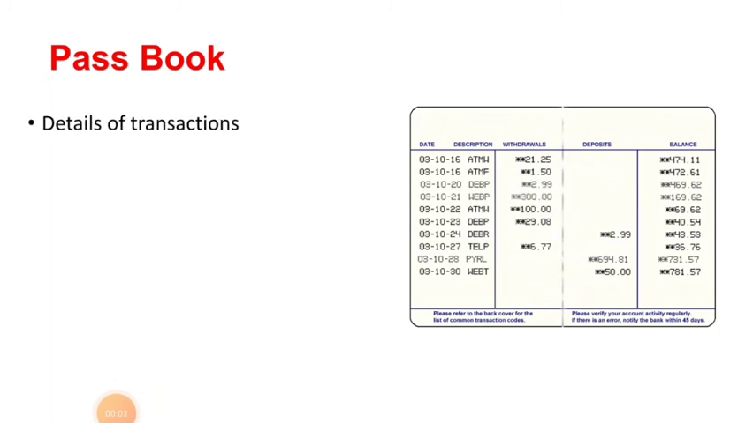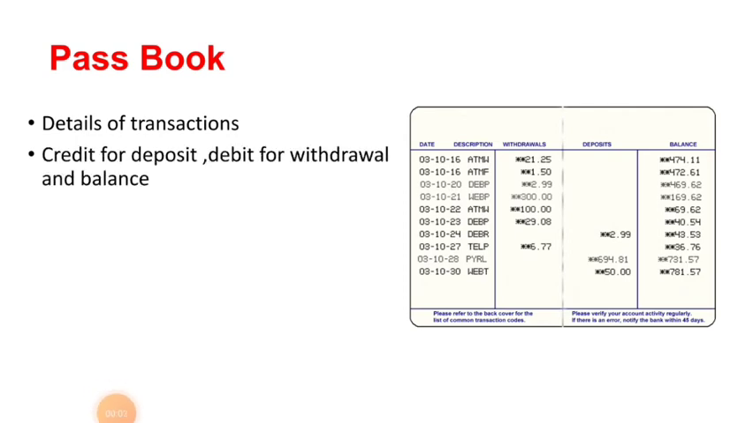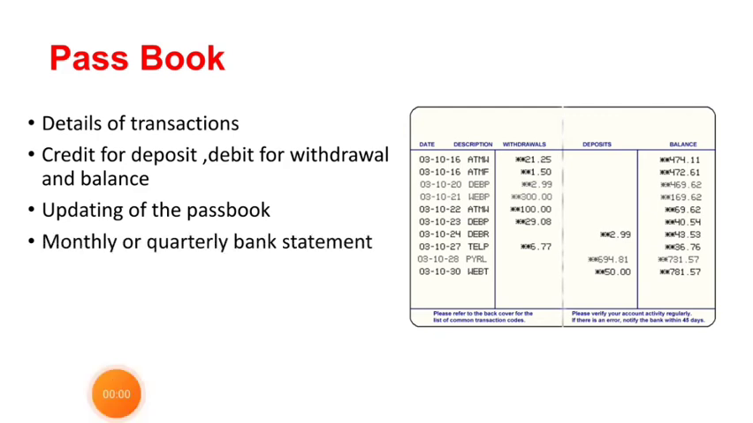Now, next one is the passbook. The passbook is a book with details of transactions of the customer's account with date. It shows credit for deposits and debit for withdrawals and also the balance. At the end of every month or more frequently, the depositor presents his or her passbook to the bank for updating the entries of the transactions. You can even have a monthly or quarterly bank statement from the bank regarding your transactions.